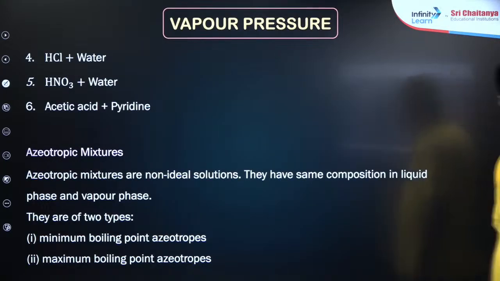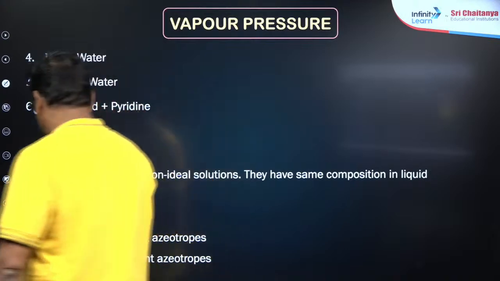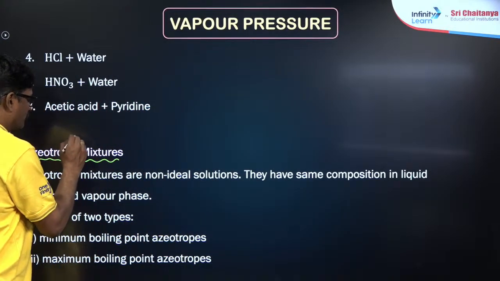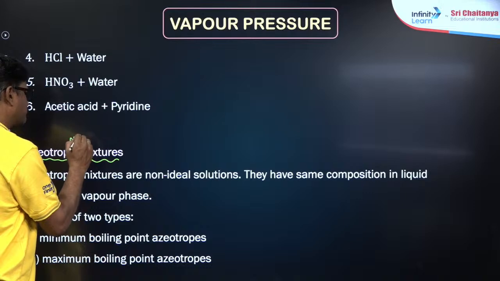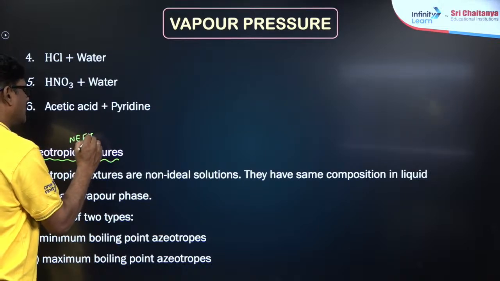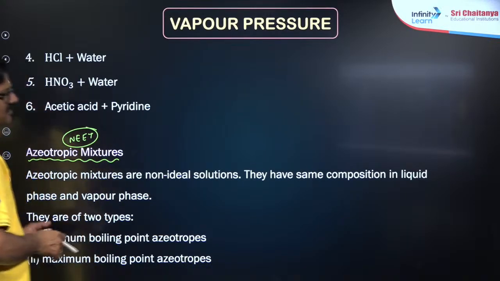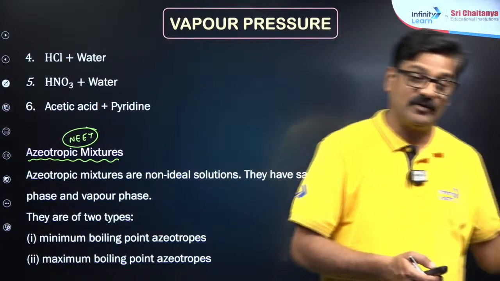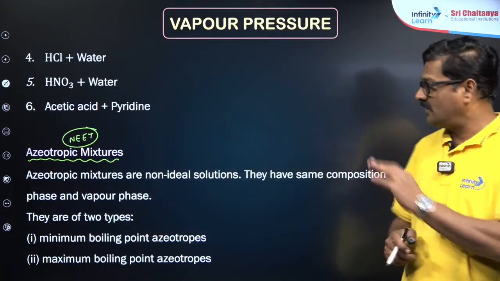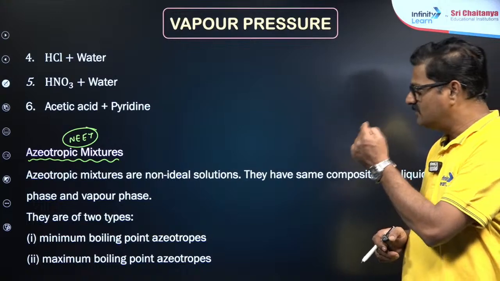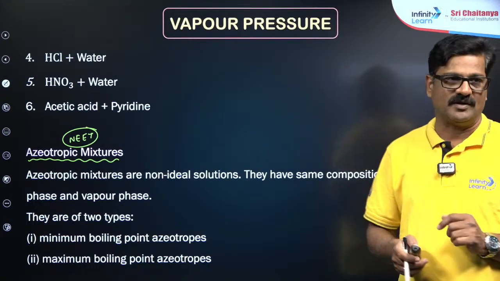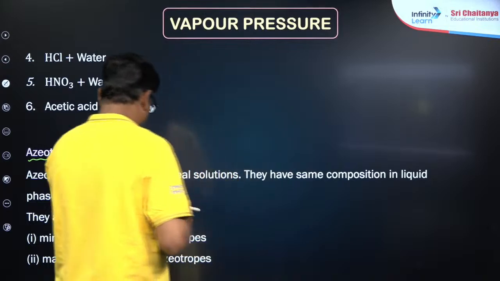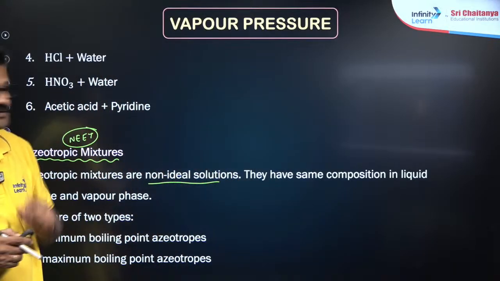Talking about azeotropes, in the NEET examination these azeotropes are very important. This topic was actually deleted from the NCERT, but you should learn a little about azeotropes. Azeotropic mixtures are non-ideal solutions, basically, Nandu.